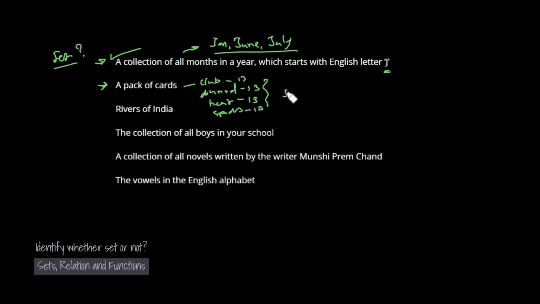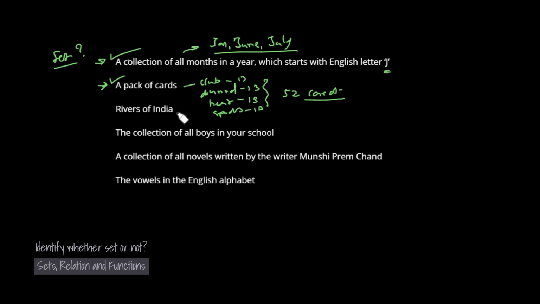So in total we have 52 cards. If you ask any of your friends, he will suggest these 52 cards. So the list is fixed, a well defined collection of objects. Here the object is a card and it is well defined. It is not changing with time or from person to person. So definitely this collection is a set.